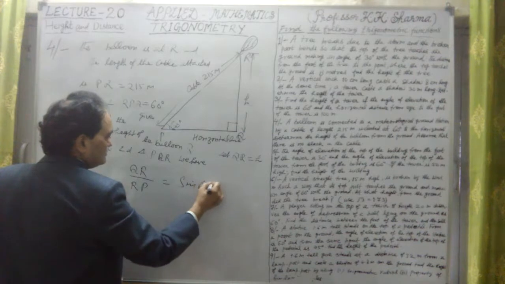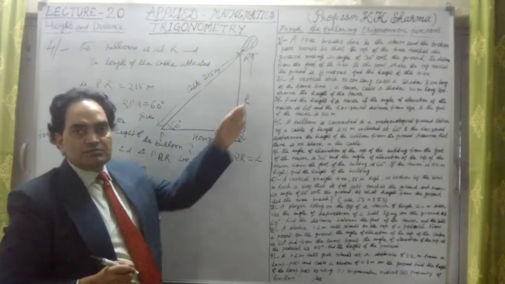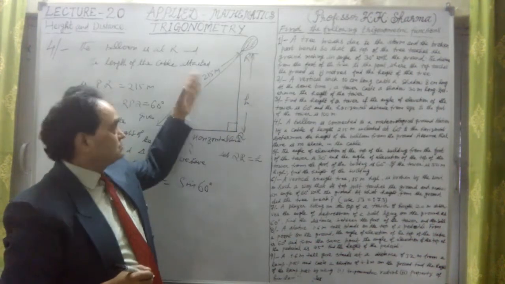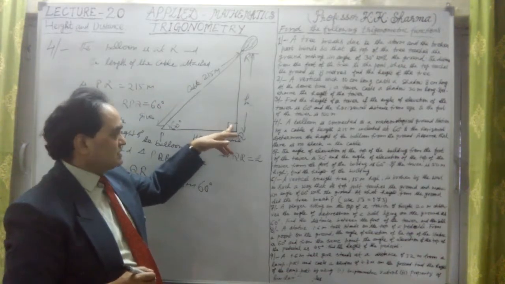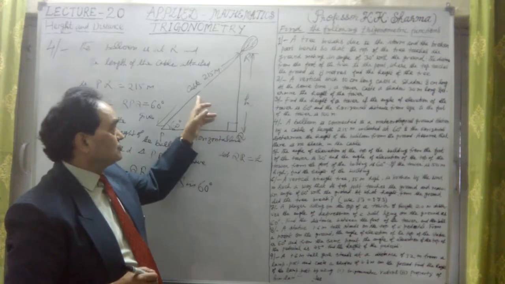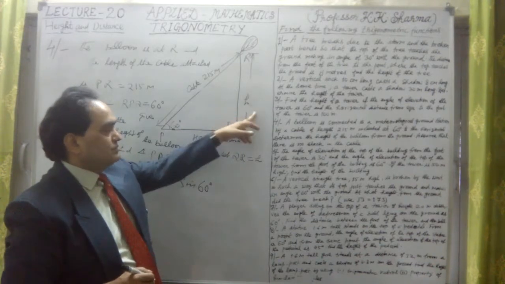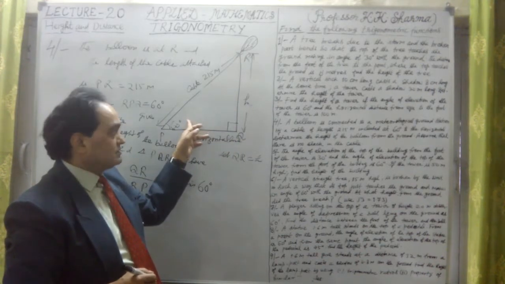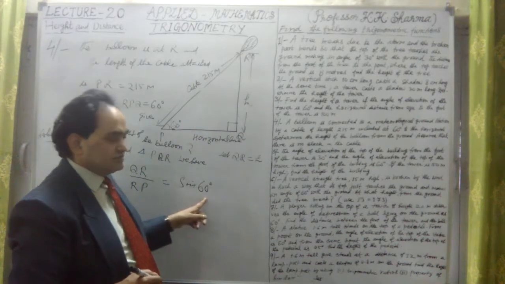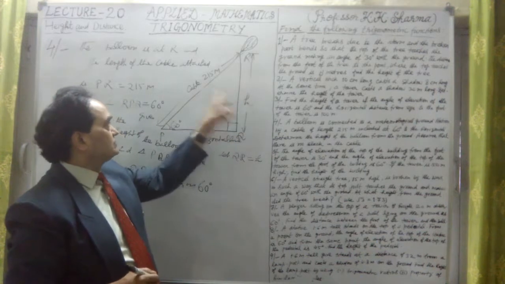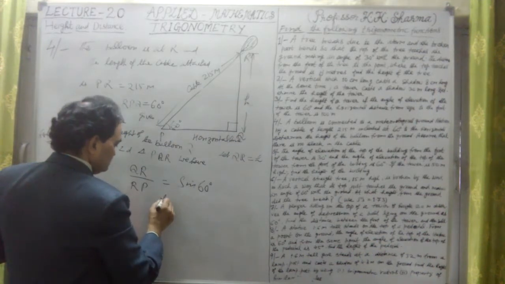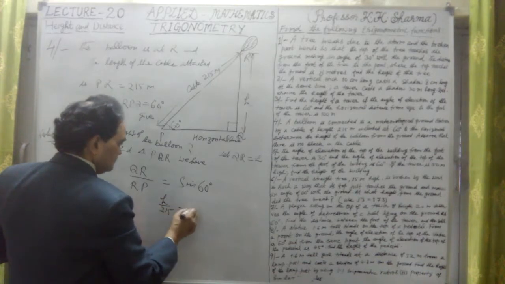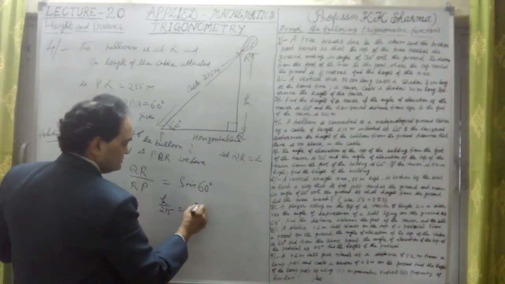degrees. Sine theta is equal to perpendicular upon hypotenuse. This is hypotenuse, the side opposite to right angle. Right angle, side opposite to right angle is known as hypotenuse. Perpendicular, the side opposite to the angle which we are considering. The angle 60 degree is being considered. Sine 60 degree is equal to h upon 200, sine 60 degree. Sine 60 is root 3 by 2.